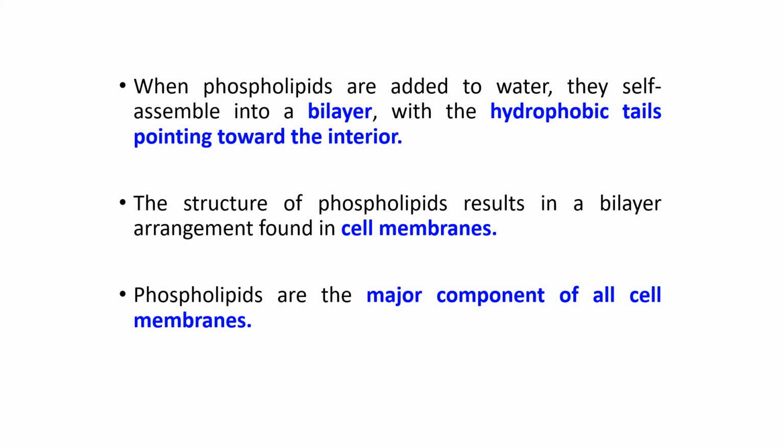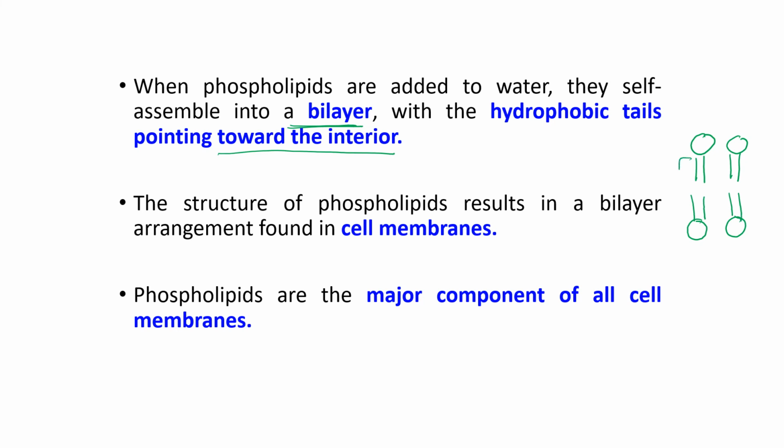When phospholipids are added to water, they will self-assemble into a bilayer, with the hydrophobic tails pointing towards the interior. For example, here you have the hydrophilic head and the hydrophobic tail, and then you have another phospholipid molecule.